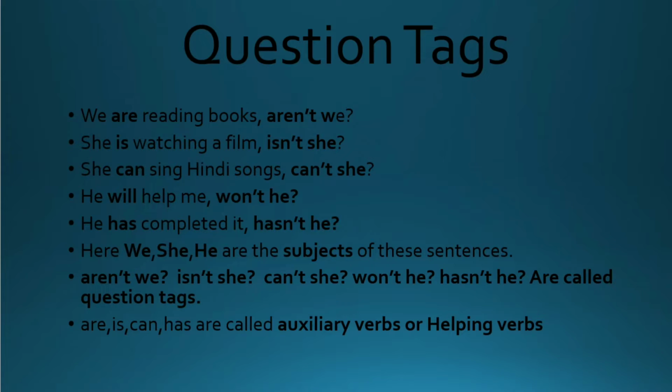There are other auxiliary verbs also: am, is, are, was, were, has, have, had, do, does, did, and also modal auxiliary verbs: can, could, will, would, shall, should, etc.